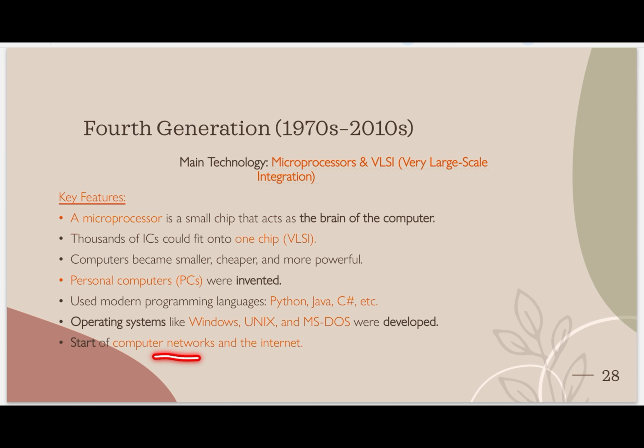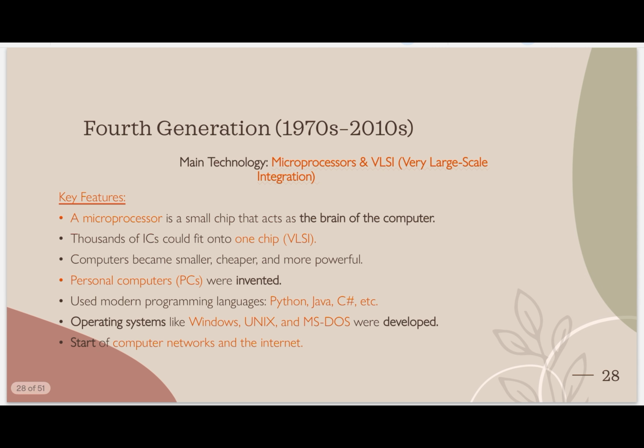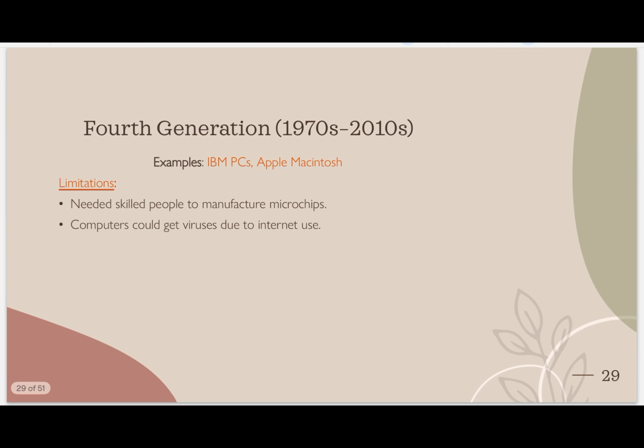Start of computer networks and the internet. Before the fourth generation, there were no computer networks or the internet. As we say, necessity is the mother of invention. After computers developed, humans thought, we need the internet, and then after creating the internet, how can we connect that internet with other people? Then computer networks and the internet were invented.